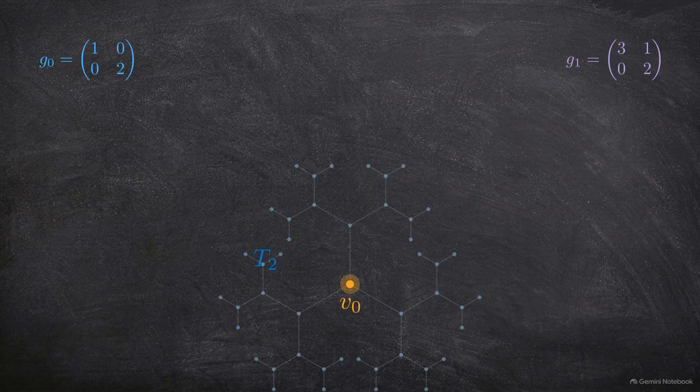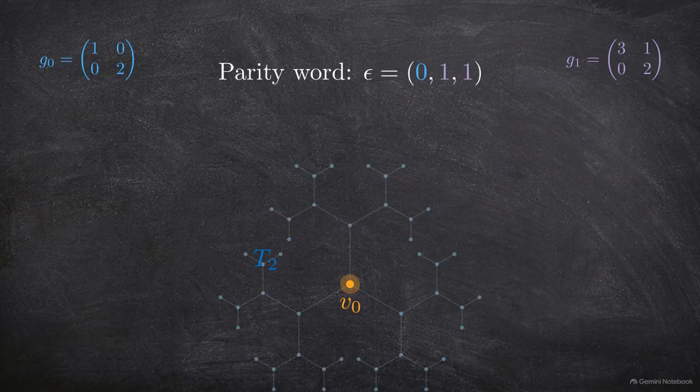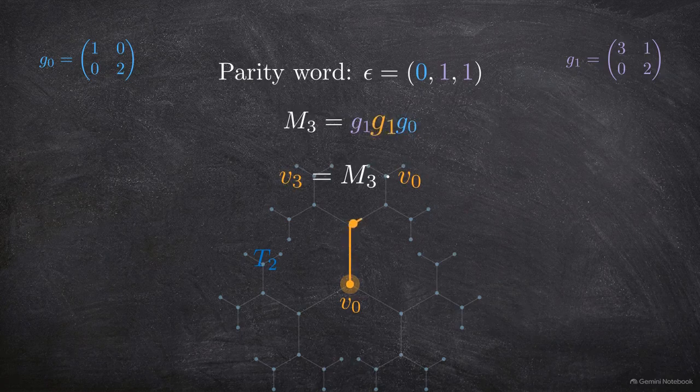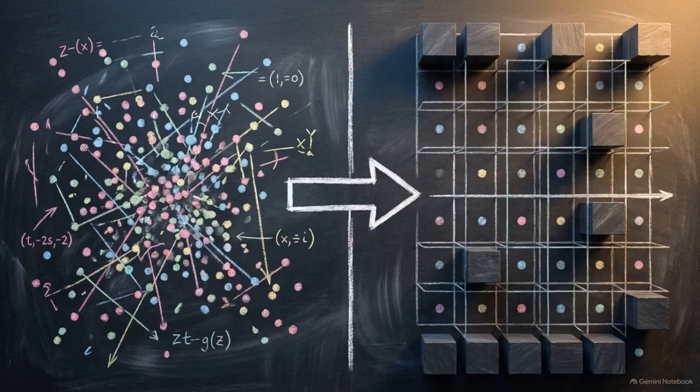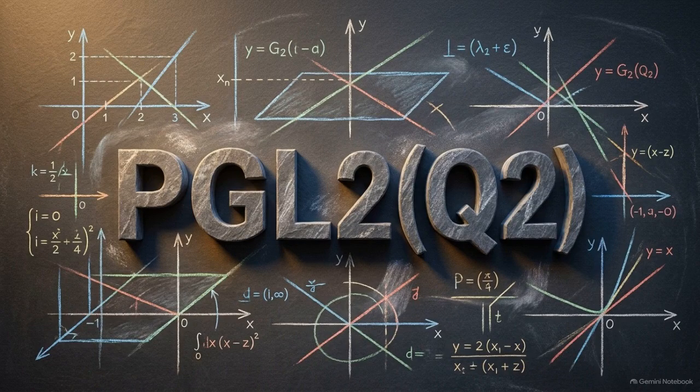As the diagram expands, these generators act on the two-adic Bruhat-Tits tree, T2, anchored at the base vertex v0. Any binary parity word of length n determines a specific matrix product, Mn, formed by multiplying these generators in sequence. We need to determine if this embedding translates the erratic symbolic dynamics of the Collatz map into a clean geometric space. Translating 3x plus 1 into the projective general linear group over the two-adic numbers forces the chaotic sequence to adhere to strict geometric and algebraic rules.